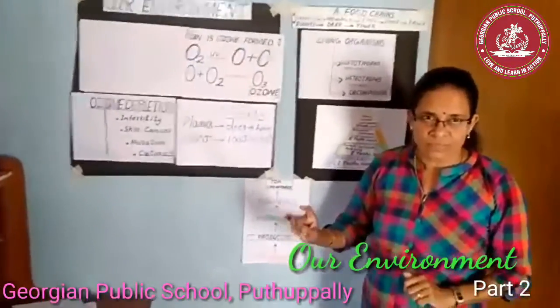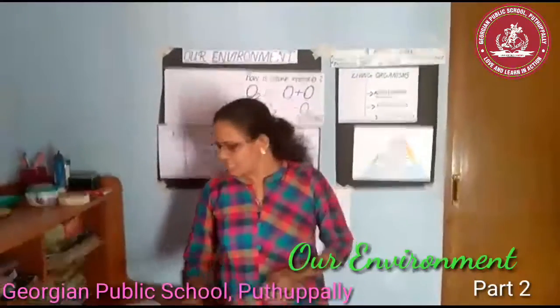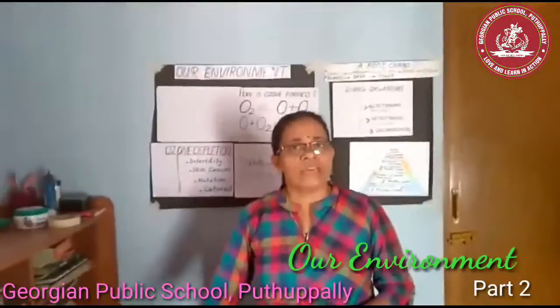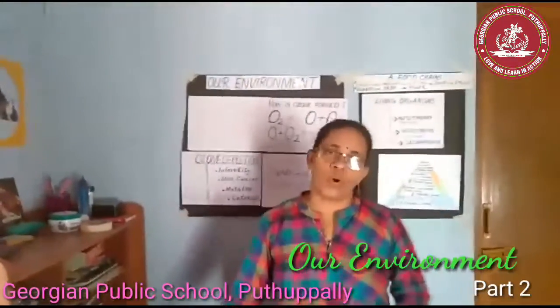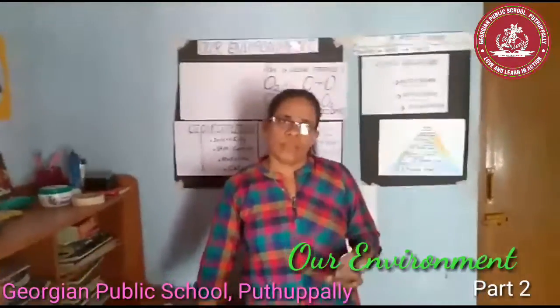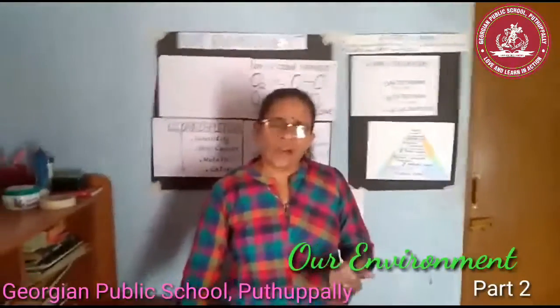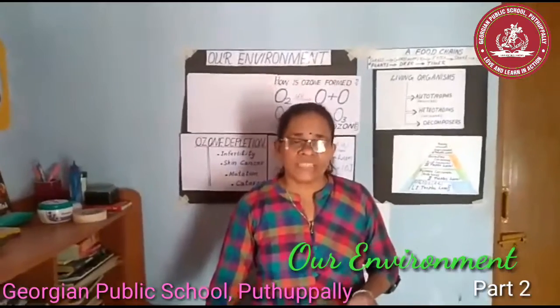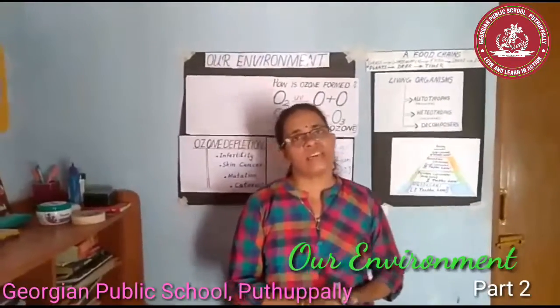Got it? Another interesting aspect of food chain is how unknowingly some chemicals enter into our bodies. We know that farmers are extensively using fertilizers, pesticides and weedicides in their crops.